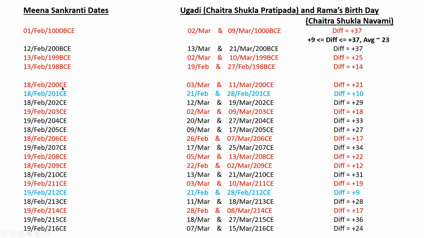This is 200 years after Common Era, and this is before Common Era, BCE. So after around 200 CE, it's about 18th or 19th February, and so on. For a long time, it will hold, and then it smoothly changes to 20th, 21st February, and so on. But these other things are based on the phases of the moon, and they have quite a lot of year to year variation. They can vary by 10, 12, 15 days.